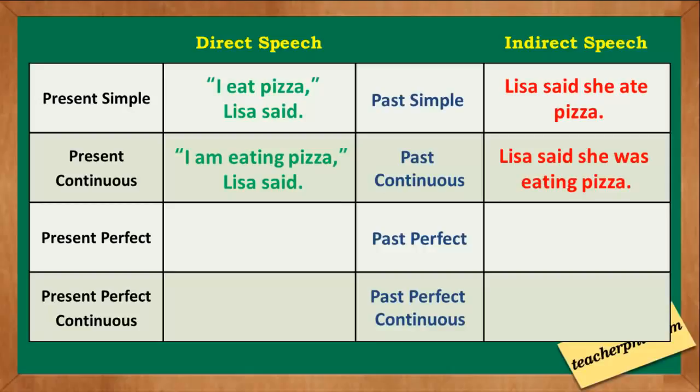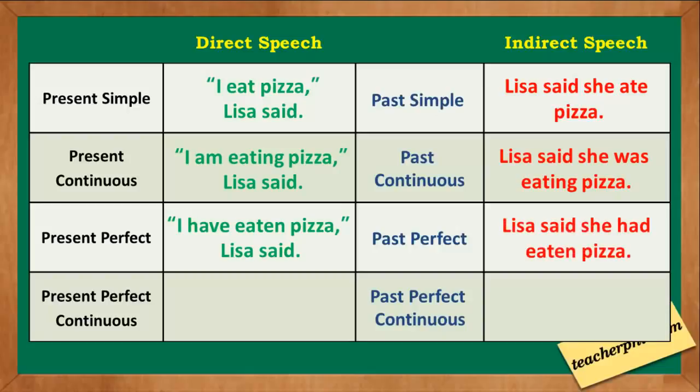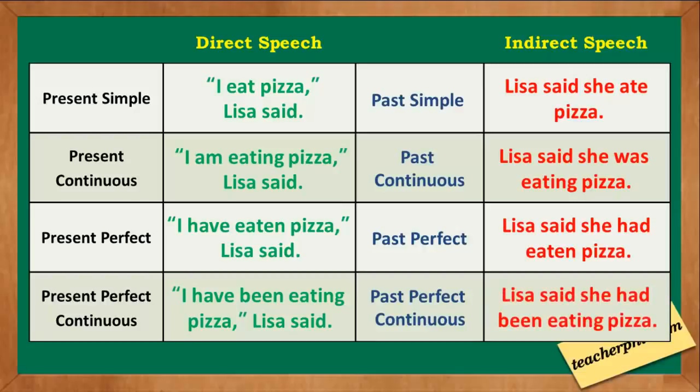For present perfect we have I have eaten pizza, Lisa said. The indirect speech is Lisa said she had eaten pizza, a past perfect. For present perfect continuous we have I have been eating pizza, Lisa said. The indirect speech is Lisa said she had been eating pizza, past perfect continuous.